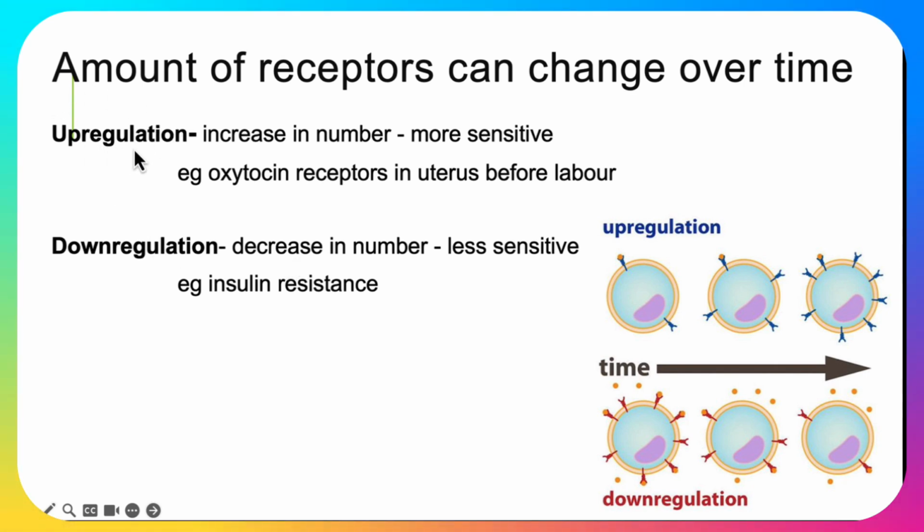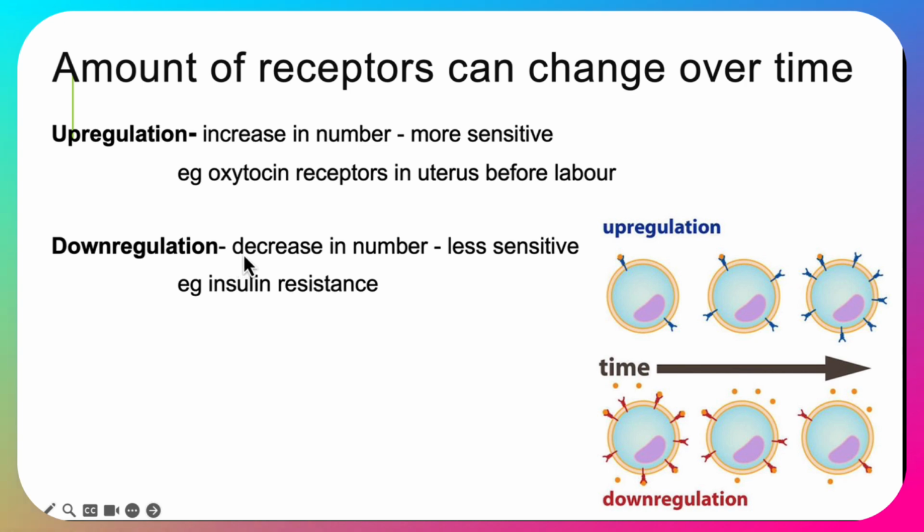We call it upregulation when we increase the number of receptors and it becomes more sensitive. An example of that is the oxytocin receptors in the uterine muscles that occurs before labor, because oxytocin causes contraction of the uterine muscles to start pushing the baby out. And so if there's more oxytocin receptors, then you have stronger contractions.